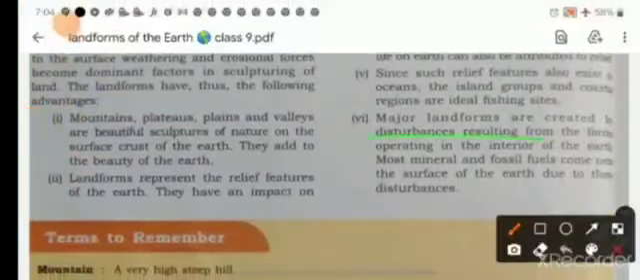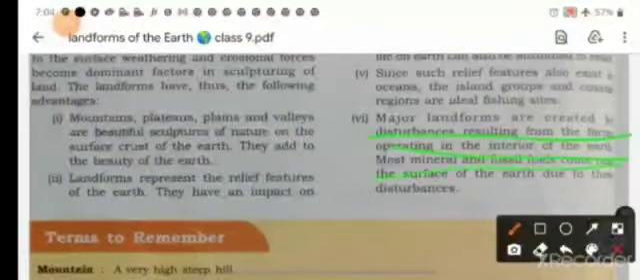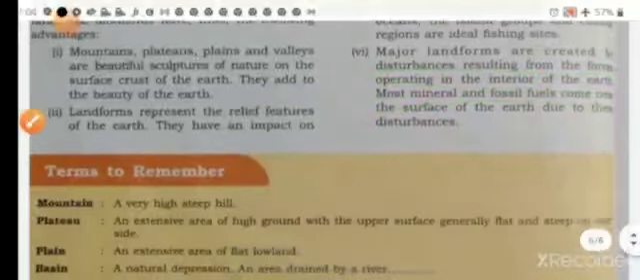Major landforms are created by disturbance resulting from the forces operating in the interior of the earth. Most minerals and fossil fuels come near the surface of the earth. We get lots of minerals and resources from the land. So this chapter is now complete.